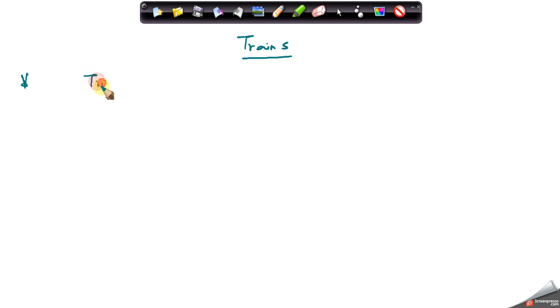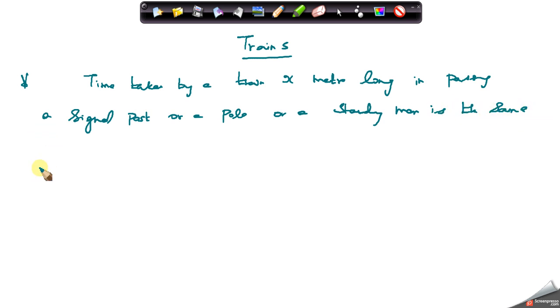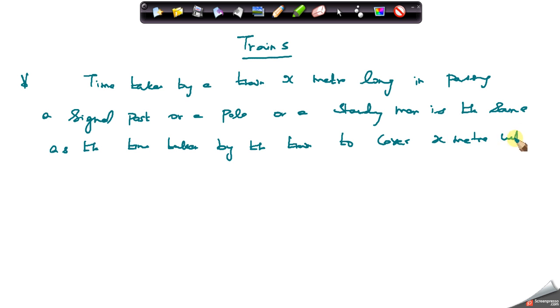Time taken by a train x meter long in passing a signal post or a pole or a standing man is the same as the time taken by the train to cover x meter with its own speed.